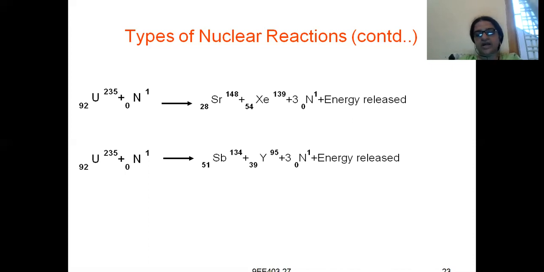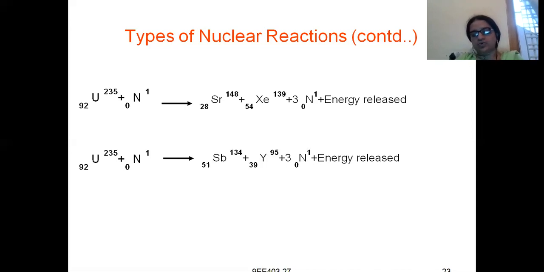Next is uranium 92, 235 plus 1 neutron, giving Sb and Y. I think these are the atomic names of the materials. I will just refer and tell you in the next class what Sb and Y are.